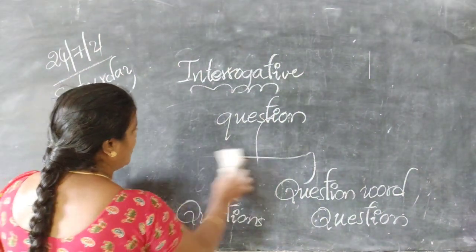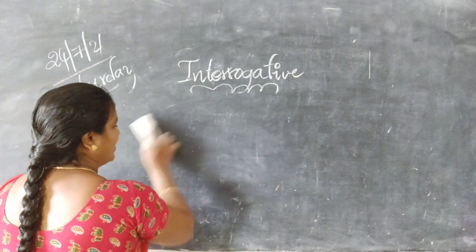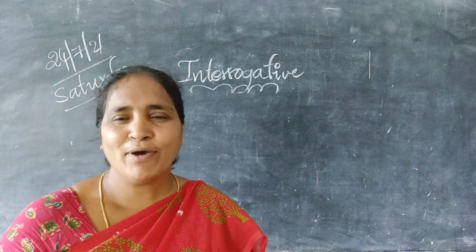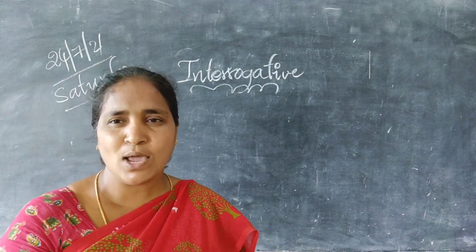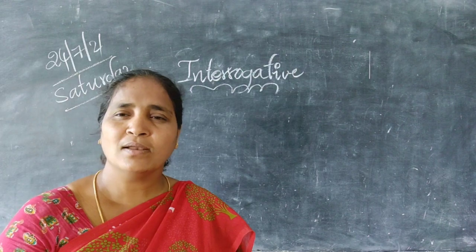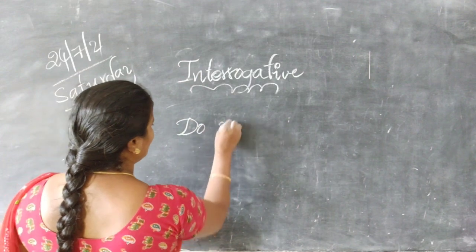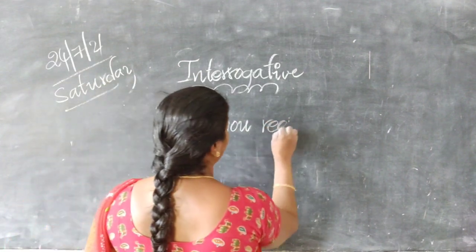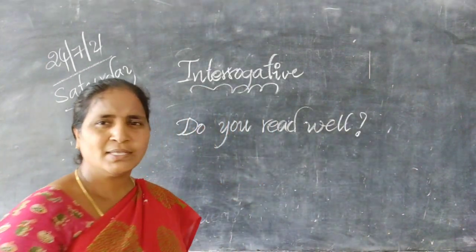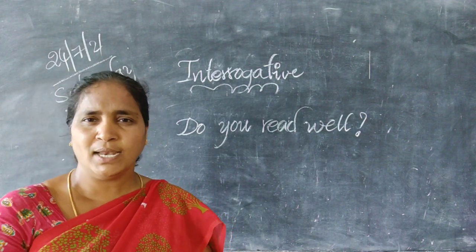Got it, ma'am? Coming to the assertive question, it is nothing but a yes or no question, where we expect an affirmative or negative answer. When you ask a yes or no question, we expect either a positive answer or a negative answer. For example, do you read well? This is called a yes or no question. How does it become a yes or no question? Later I will tell you.